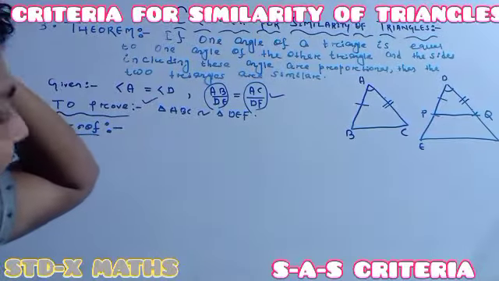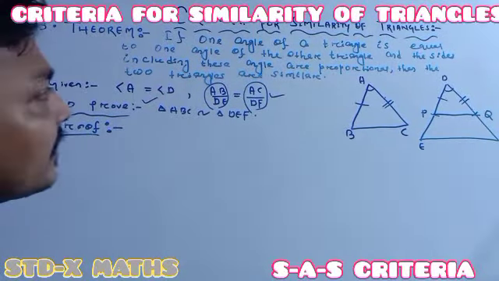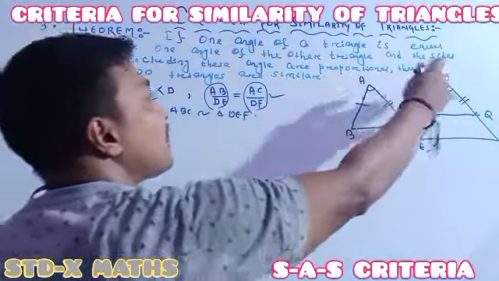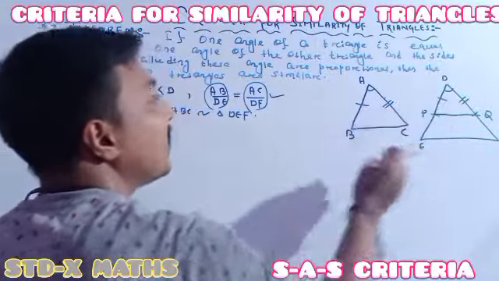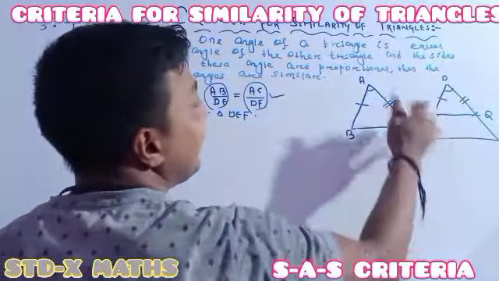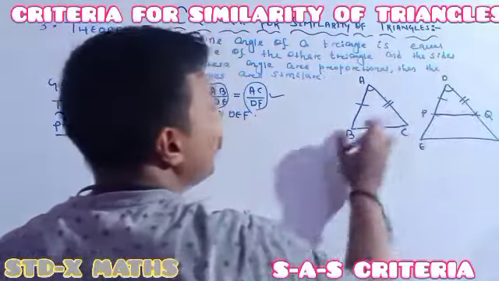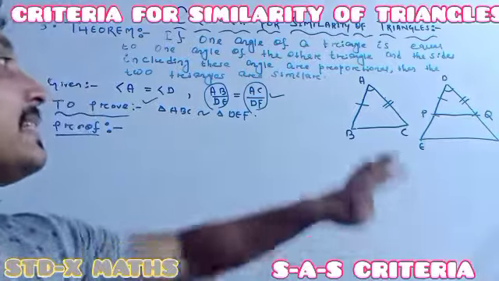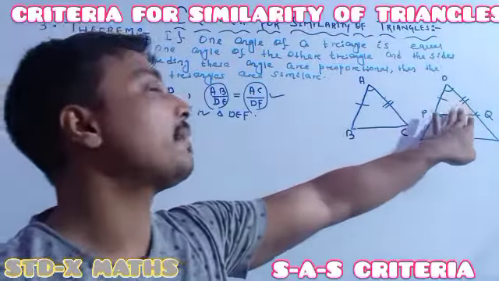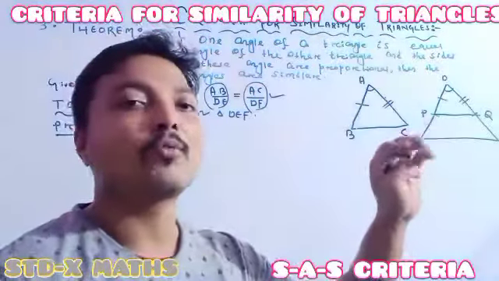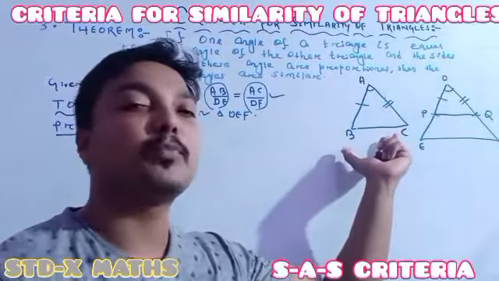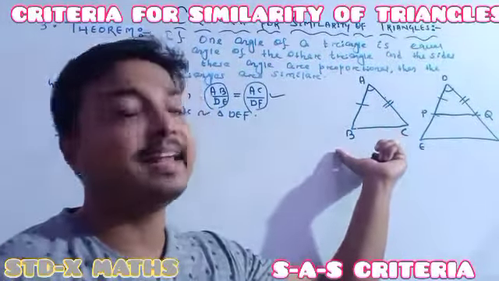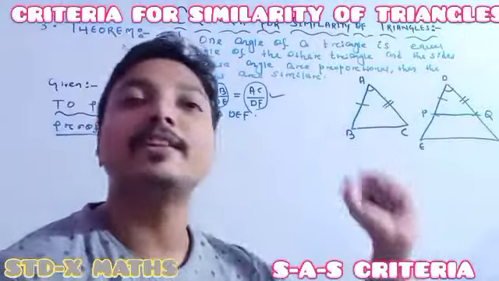Understood or not understood? And another thing you just have to remember, this side must always be less than that side. Always AB by DE and AC by DF will always be less than 1. Always you have to consider in all the cases that these triangle sides must be the same as these triangle sides. Otherwise, one can first draw the smaller triangle, then the larger triangle.